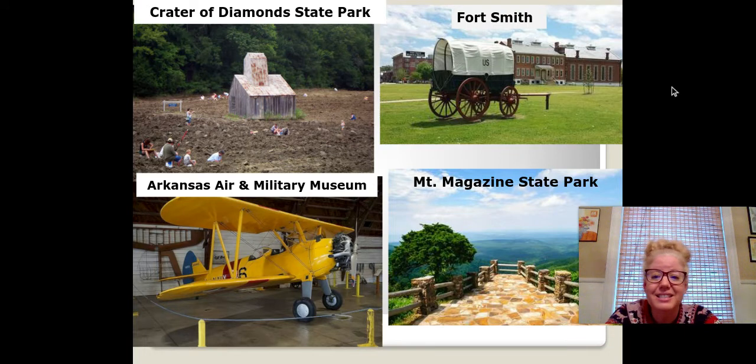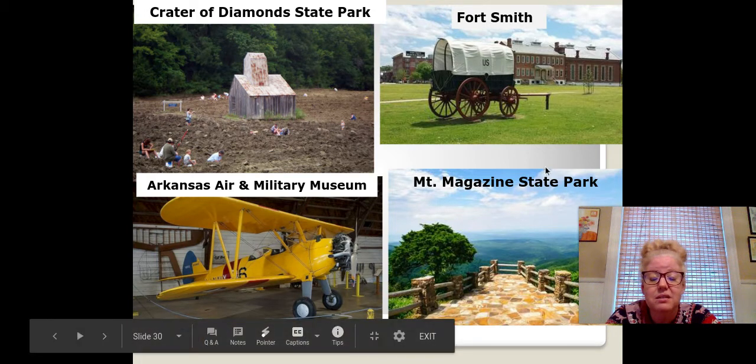Some fun places to visit, the Crater of Diamonds State Park. And I think I read that this is the only place in the U.S. where you can find real diamonds. So if you want to go diamond hunting, you can go to the Crater of Diamonds State Park in Arkansas. Fort Smith, Mount Magazine State Park, what a beautiful view, and the Arkansas Air and Military Museum. That's a neat little plane there.